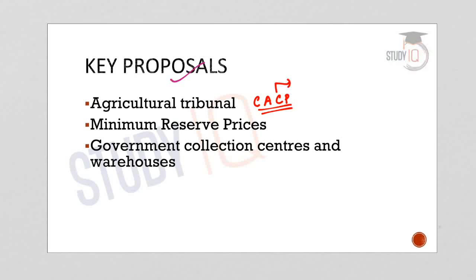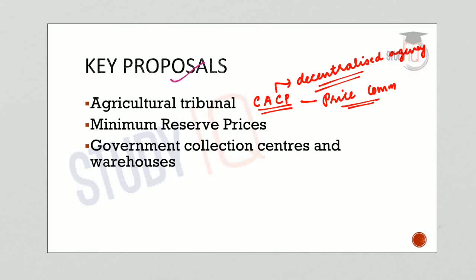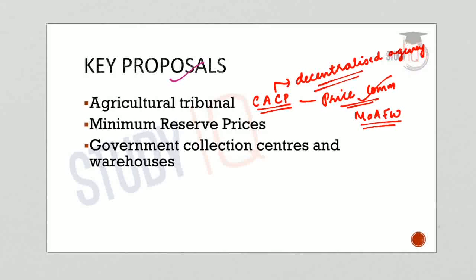CACP is a decentralized agency of the government of India. It is the Agricultural Price Commission and it is an attached office to the Ministry of Agriculture and Farmers Welfare under the Government of India. So what is the main purpose of CACP? Being a price commission, the main purpose is to recommend minimum support prices to the government. So the MSP, or the minimum support price, is determined by the government on the recommendation of CACP, the Commission for Agricultural Cost and Prices.